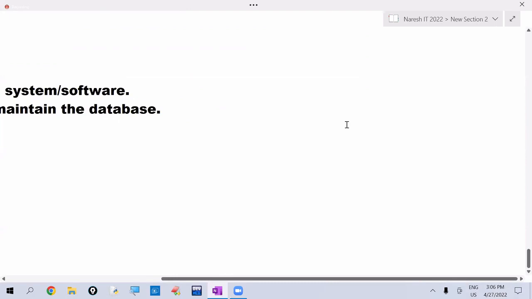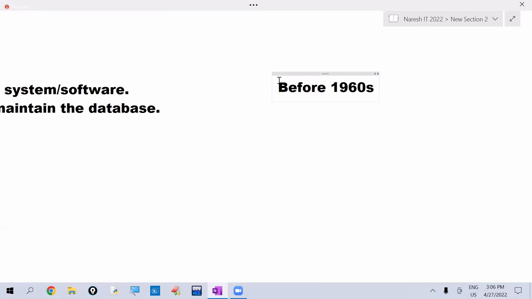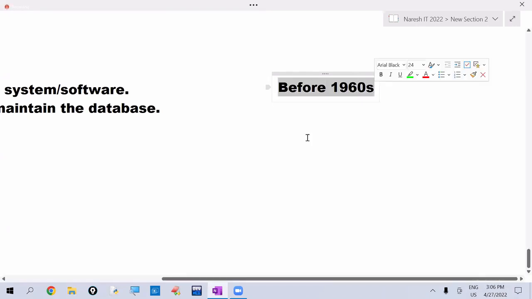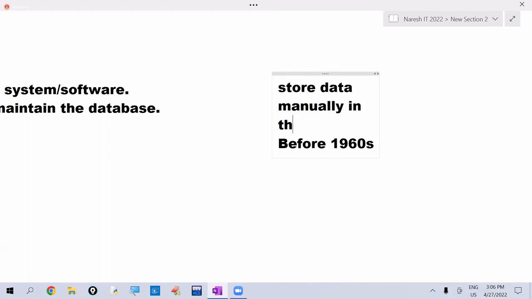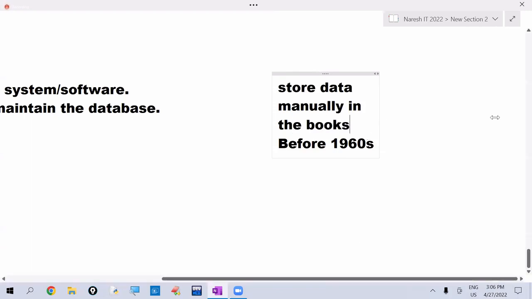Once upon a time, before the 1960s, we were not using computers to store business data. We were storing data manually in books.